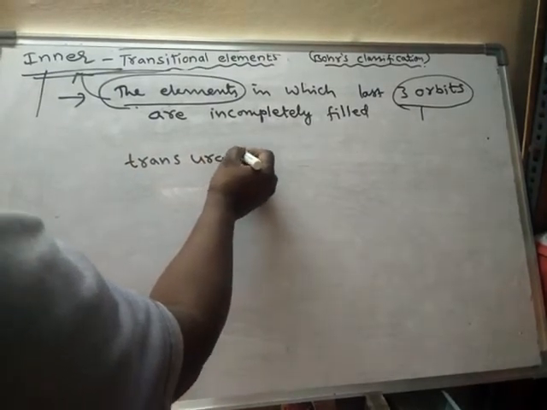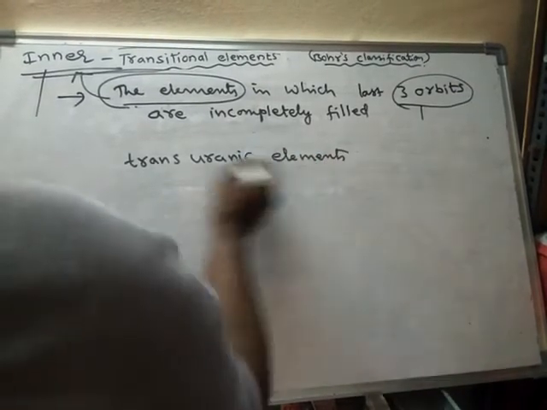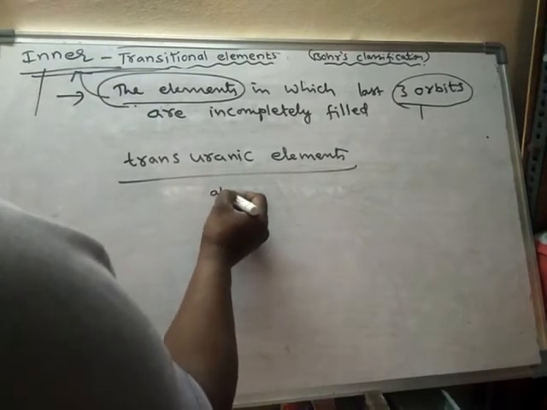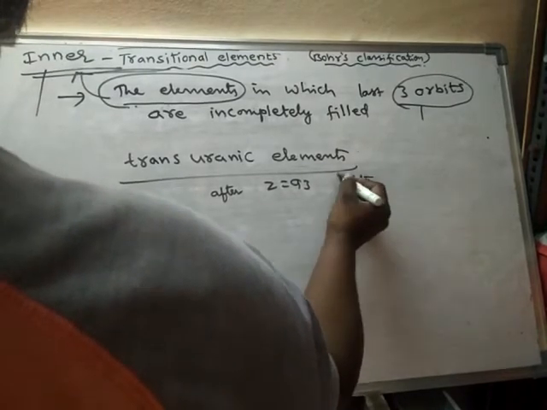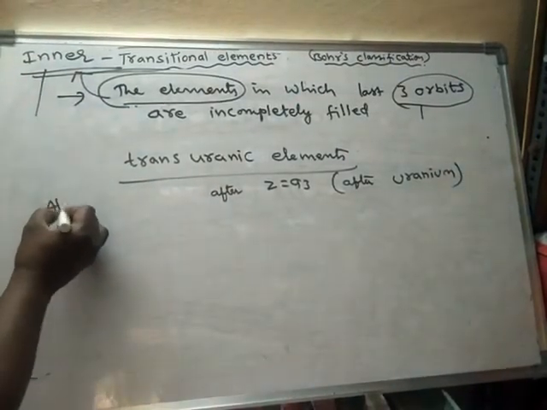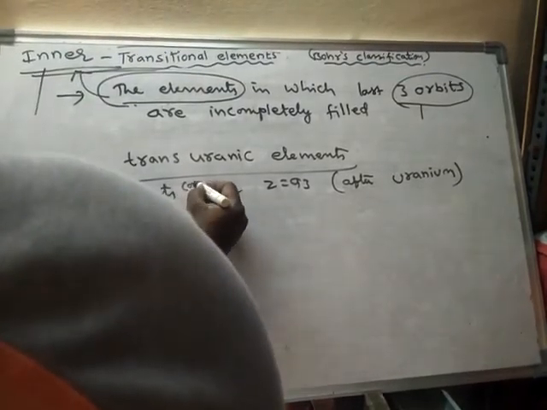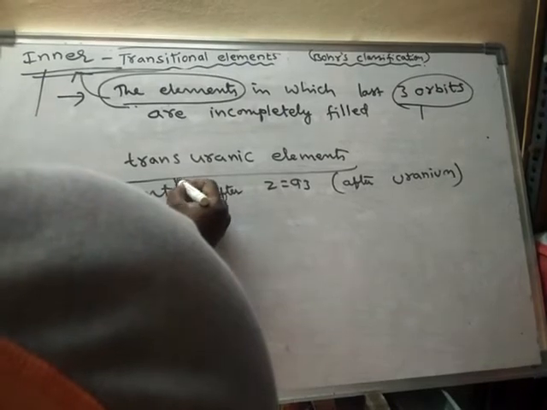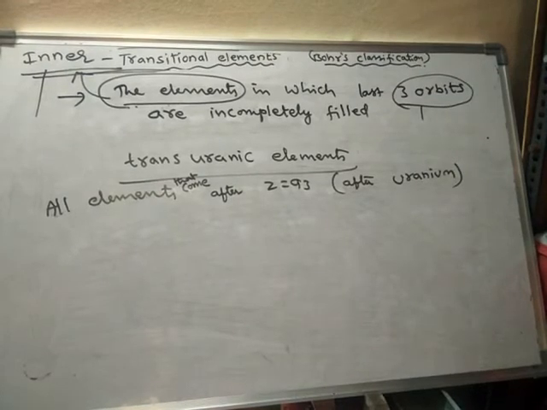Already we have seen transuranic elements: elements after atomic number 93, that means all elements that come after uranium are said to be transuranic elements. So these are some of the points related to inner transitional elements.